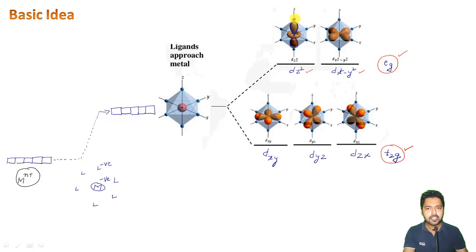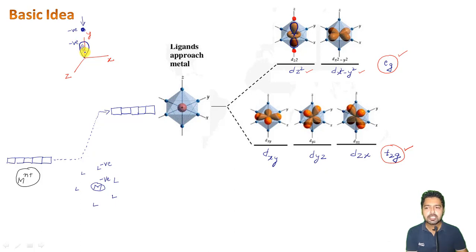You can see here this is one of the six ligands, and here is the second ligand, right? So if we have this type of axis, let us say this is the x-axis, y here and z on this side, and our lobe is present on one of the axes from where the ligand is approaching, definitely there will be a lot of mutual repulsion between the negative charge of the ligand and the negative charge in this orbital lobe, right?